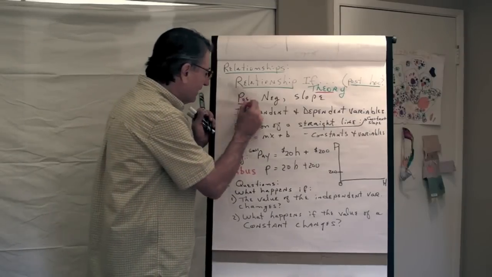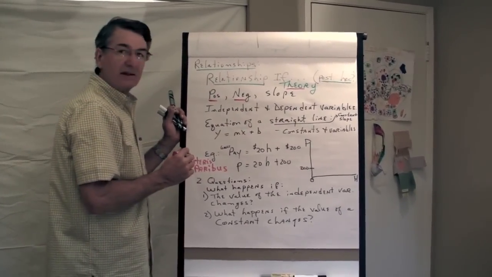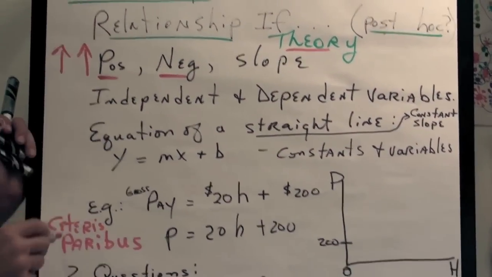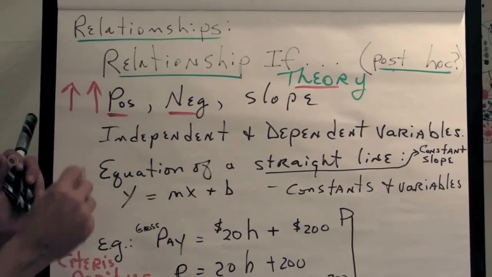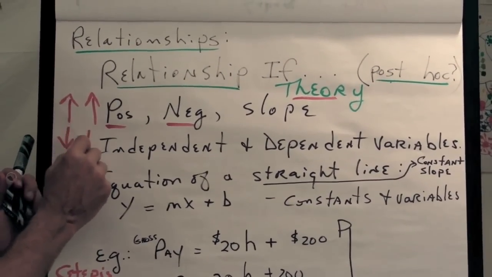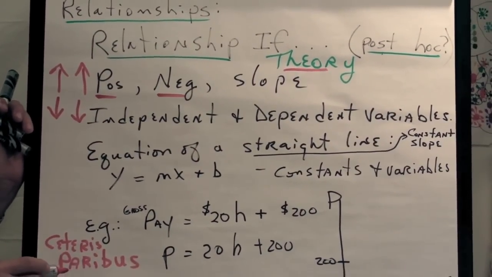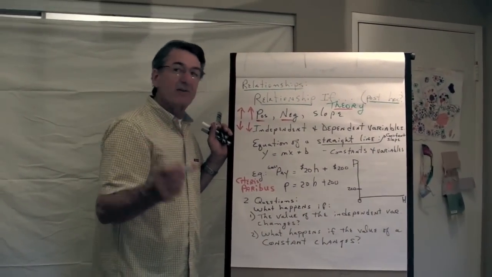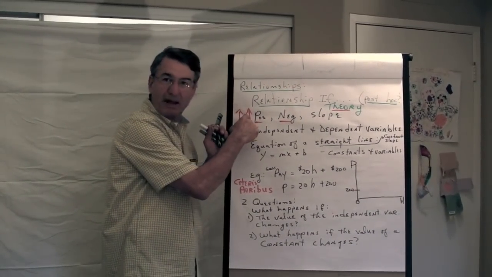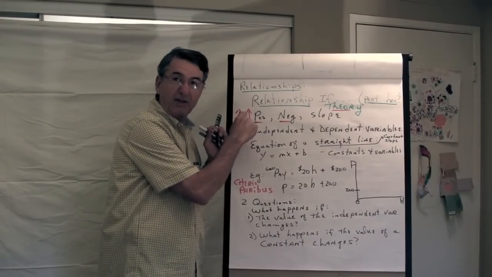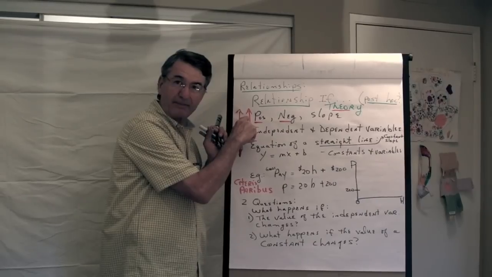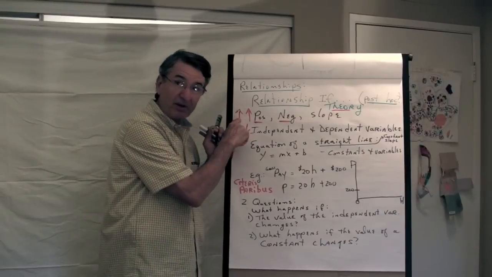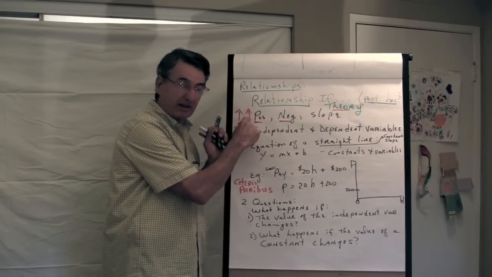Now, there are positive and negative relationships. Positive relationships are such that if one variable changes, it causes the other variable to change in the same direction also. If the first variable decreases, then the second variable decreases as a consequence. There are lots of examples of positive relationships. The more you study, the higher your GPA. If the studying goes up, the GPA goes up. The more beer I drink a day, the heavier I get. On and on. I mean, price. If the price that sellers are going to receive for a good goes up, the quantity they will offer for sale goes up. That's the supply relationship.